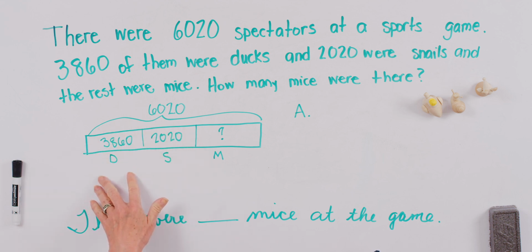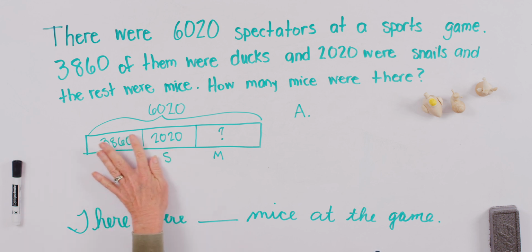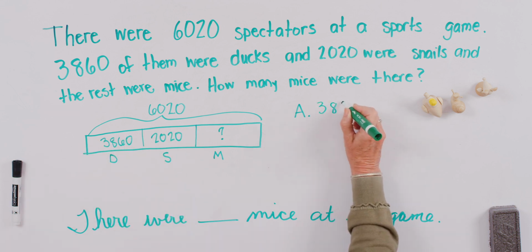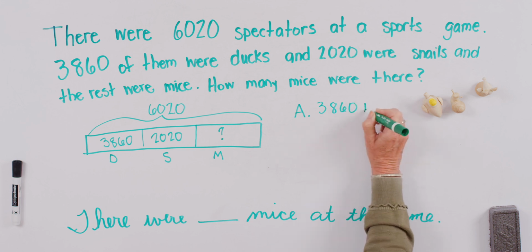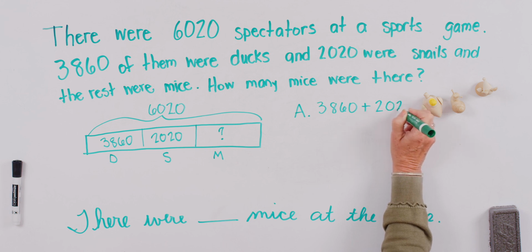It would be okay to take this number away and then take this number away. But can you see that these 2 parts also can be added together so I know the total amount to take away? We can say we'll add up our ducks and our snails.